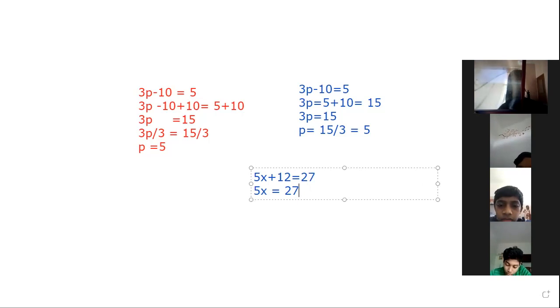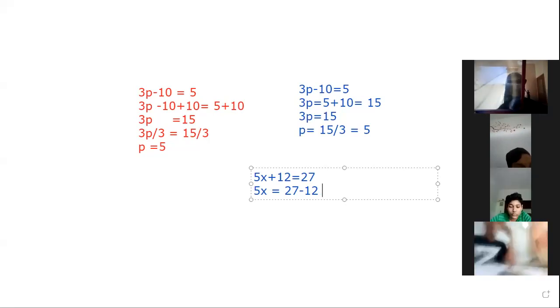What happens to plus 12? Addition becomes subtraction, or plus becomes minus. That is 27 minus 12. Okay, then what is the value of 27 minus 12? It is 15. 27 minus 12 is equal to 15.